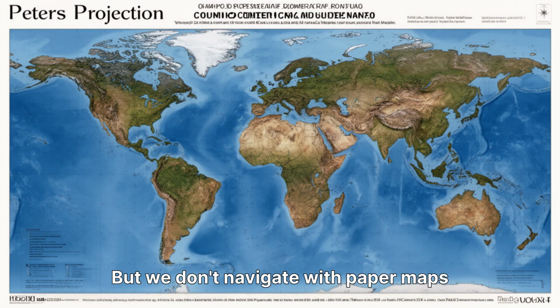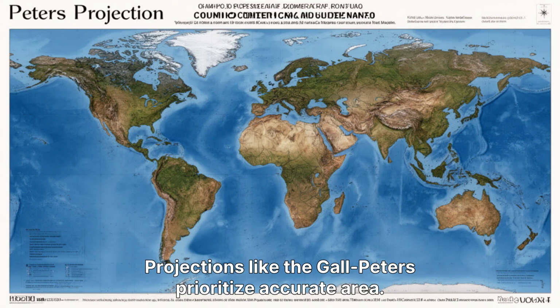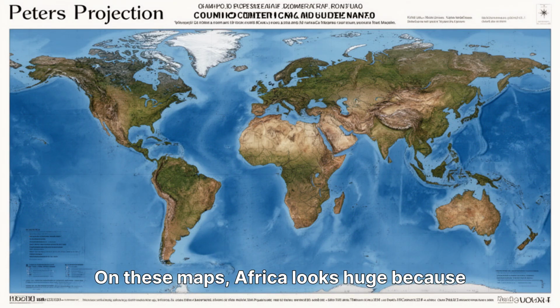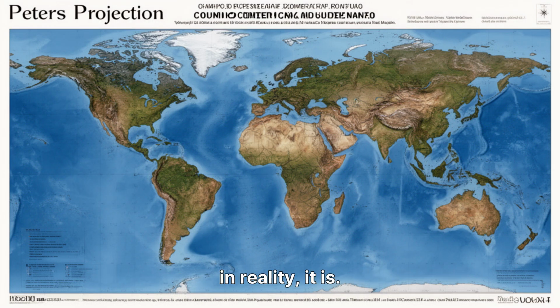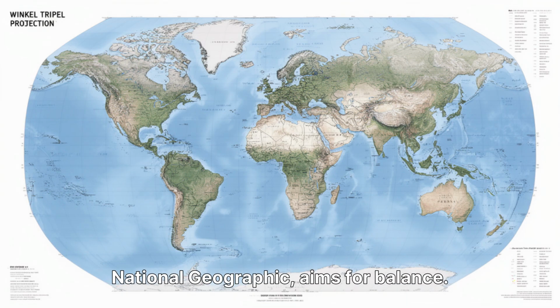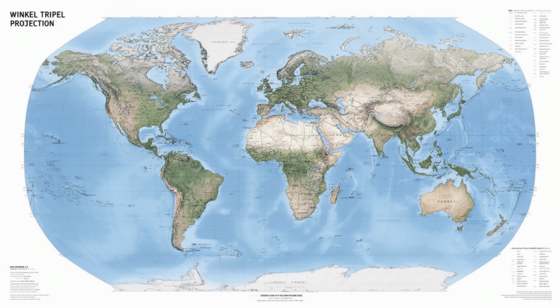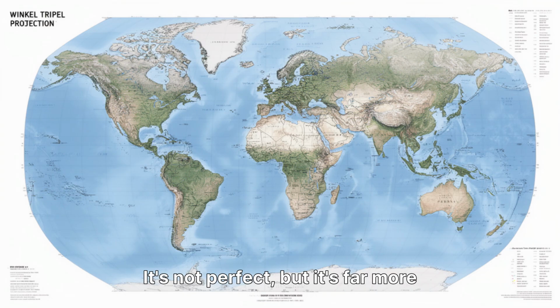But we don't navigate with paper maps anymore. We use GPS. There are better options. Projections like the Gall-Peters prioritize accurate area. On these maps, Africa looks huge because in reality, it is. The Winkel-Tripel projection, now used by National Geographic, aims for balance. It minimizes distortion of size, shape, and distance. It's not perfect, but it's far more honest.